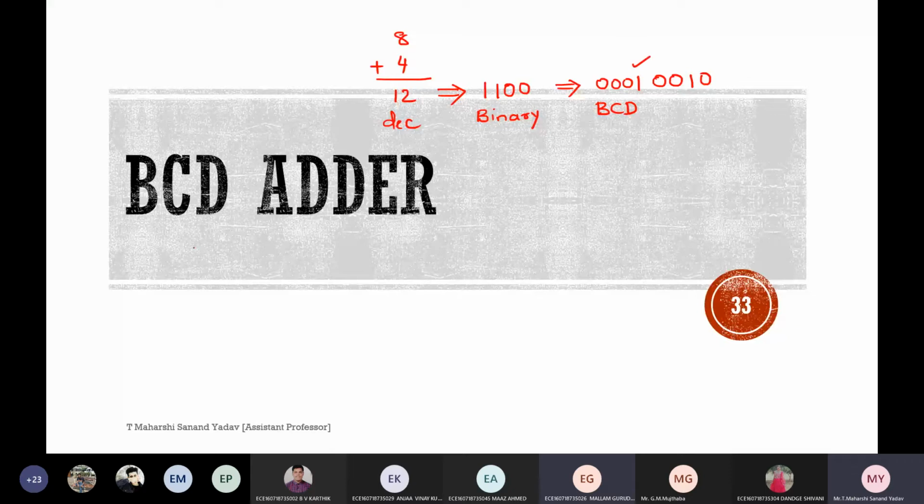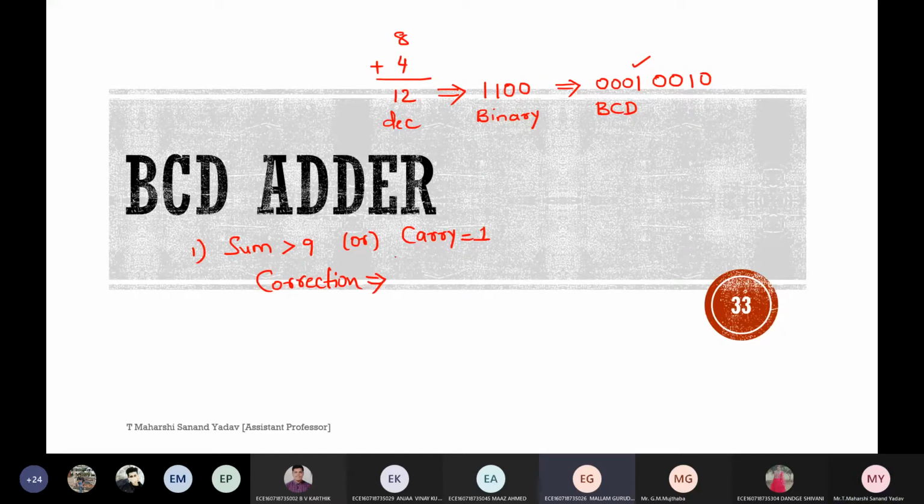So what is the condition for BCD? When the sum is greater than 9, or else if there is a carry which is equal to 1, what should be done? Another technique is also there where you can add 6 and write the resultant. Okay, if the sum is greater than 9 or if there is a carry, we need to add correction, like we need to add 6, which is nothing but 0110. Okay, now for this we shall write the code.